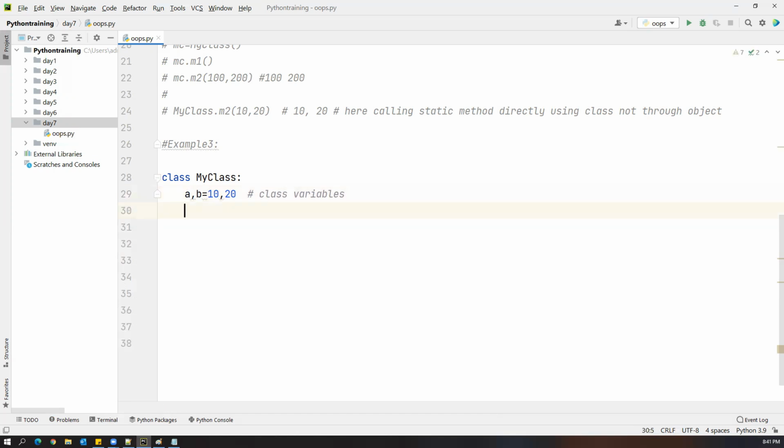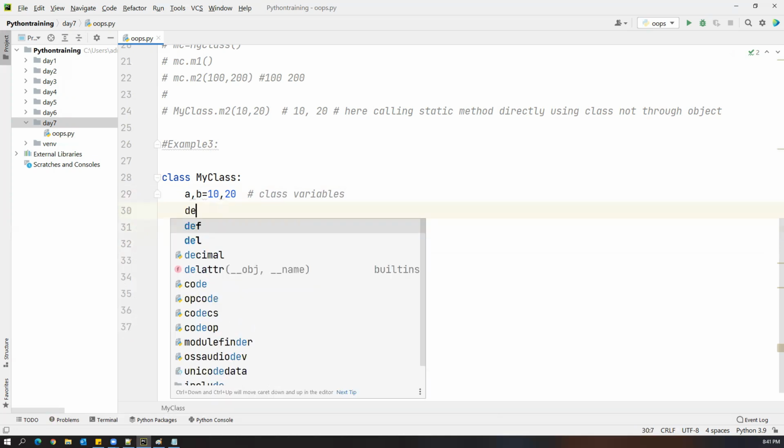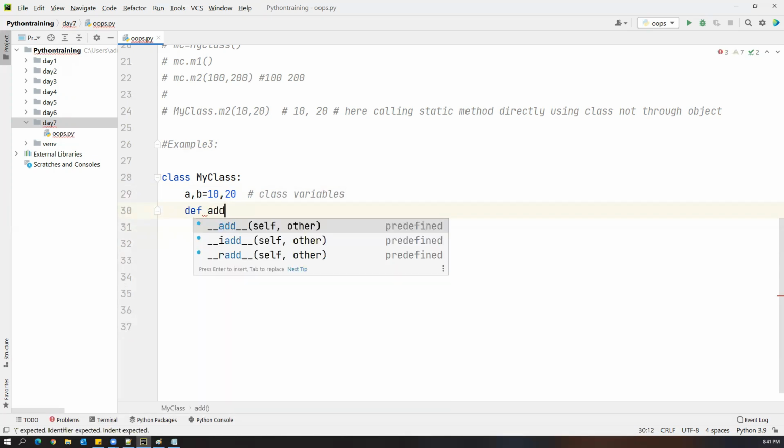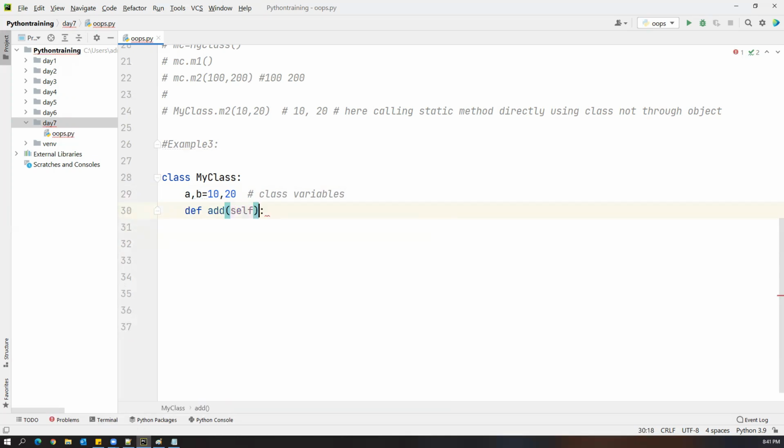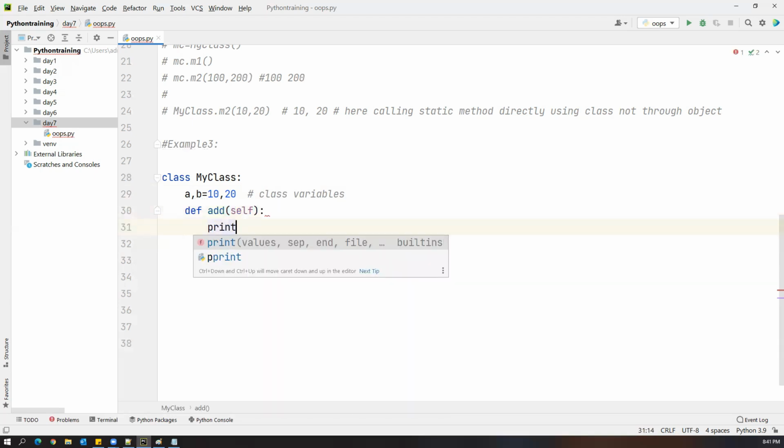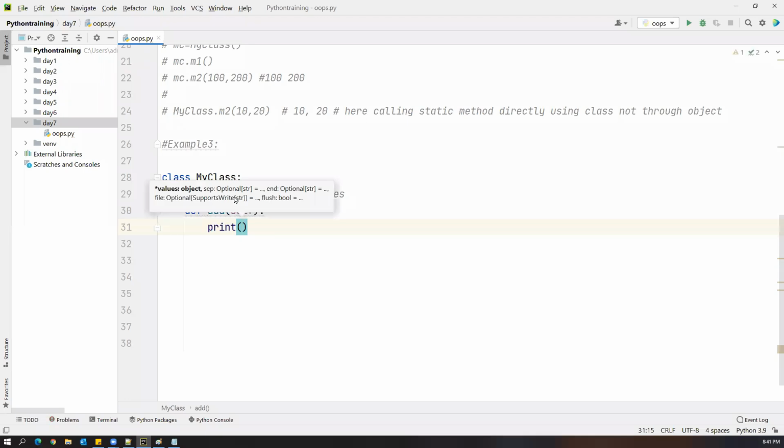Now I'm creating one method inside the class itself. def add(self). I'm not passing any arguments inside this, and I'm just trying to print a and b values. Can we directly access a, b here? It gives an error. Can we access a, b inside the method?